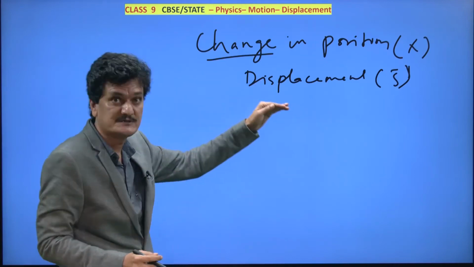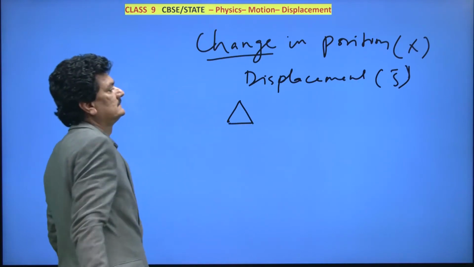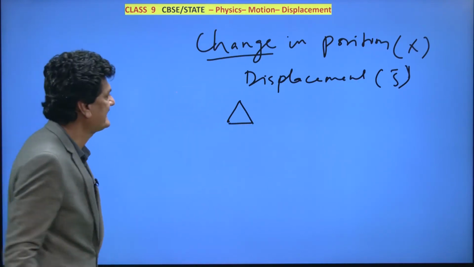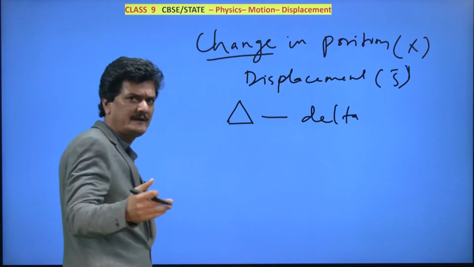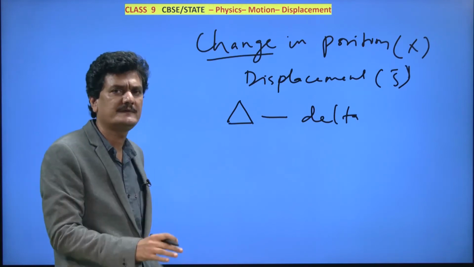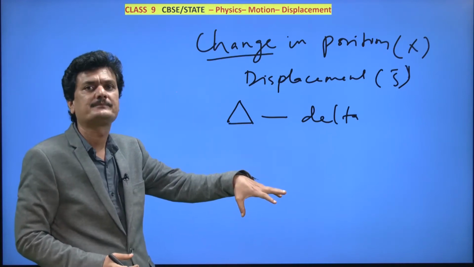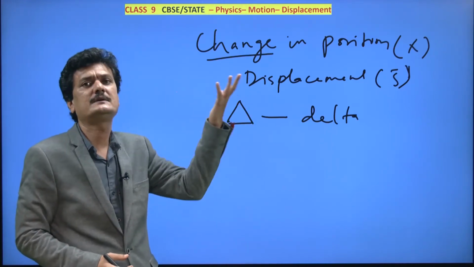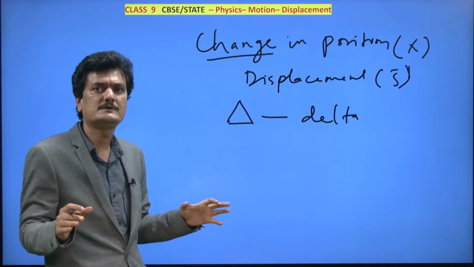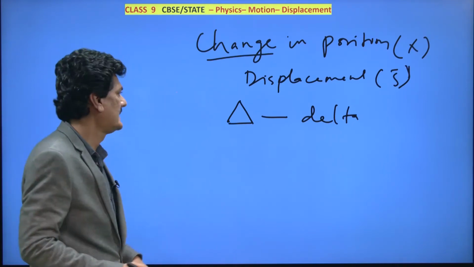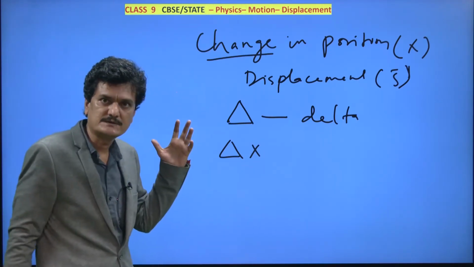So when we are talking about change, we use the symbol delta. This is delta, it's pronounced as delta. So any change in a physical quantity, in physics, you put delta before that physical quantity. So how would you denote change in position? If you want to denote change in position, what will you use? Change in position will be denoted by delta x.